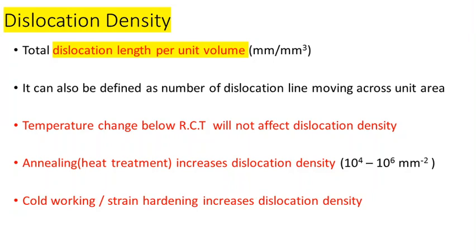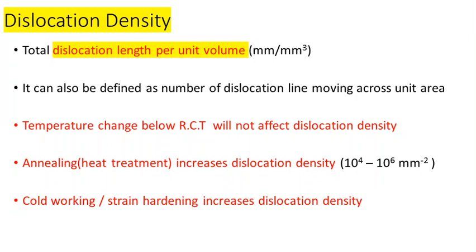Here comes the concept of dislocation density. We have discussed this term already. Dislocation density accounts for the total number of dislocations present inside a material. So it can be considered as the dislocation length per unit volume inside the material. How this dislocation density is enhanced or decreased depends upon the different treatments.